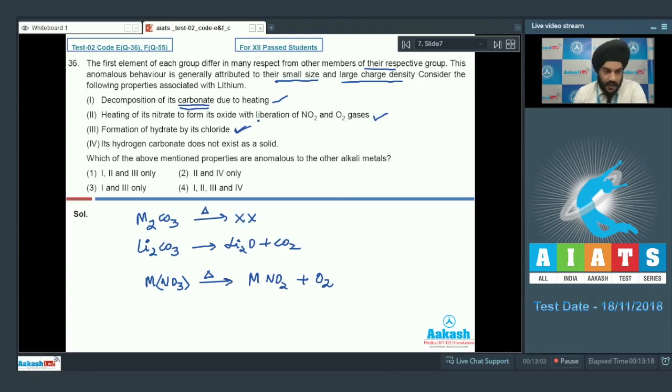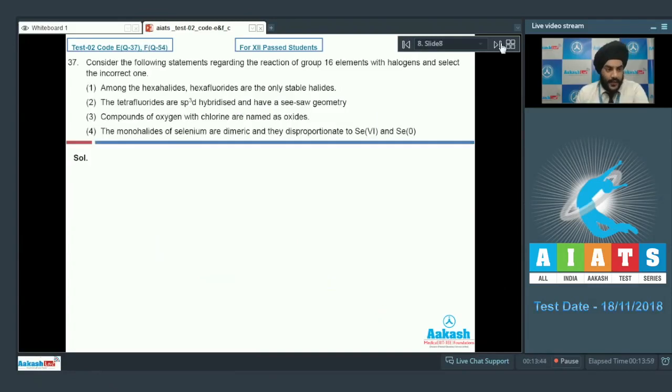Let us look at the fourth option now. Its hydrogen carbonate does not exist as a solid. This statement is also correct. The other alkali metal bicarbonates are fairly stable and they exist as solids, except the lithium hydrogen carbonate. Okay. So we can see that all four of these statements are correct. So we have to mark option 4 as the correct answer to our question. Let us look at the next question now.